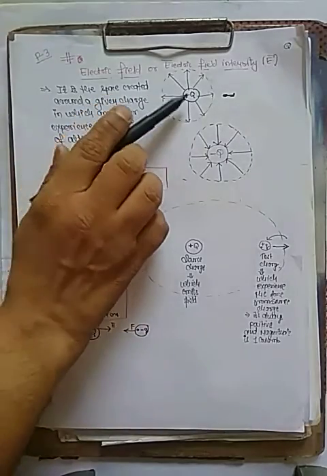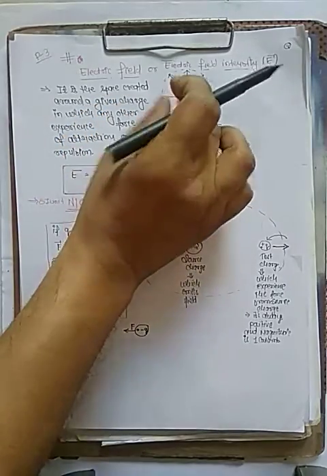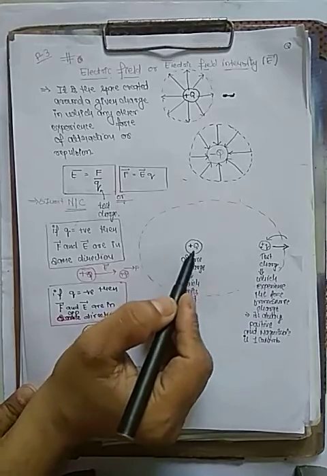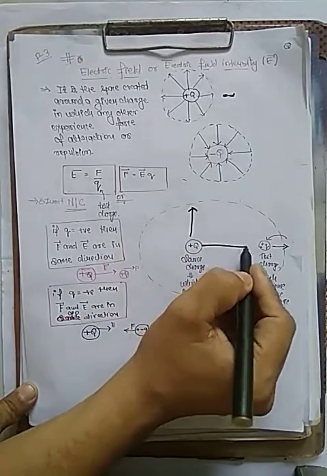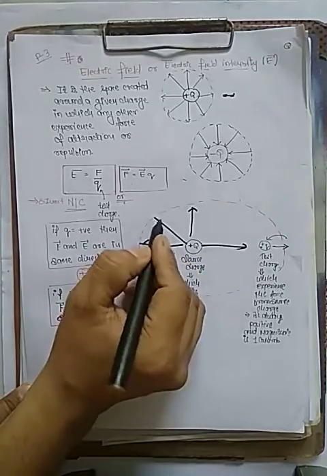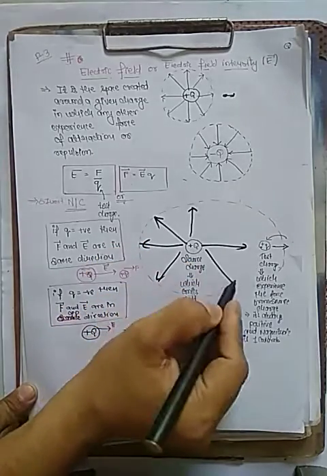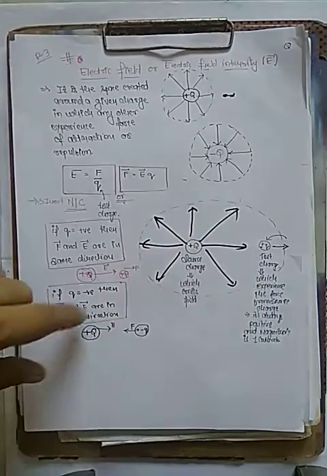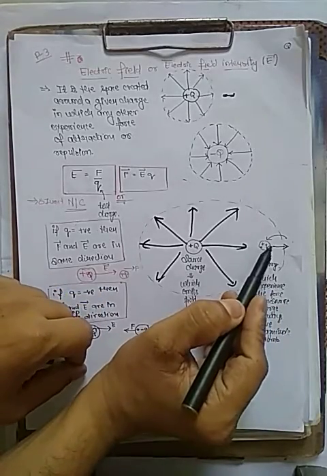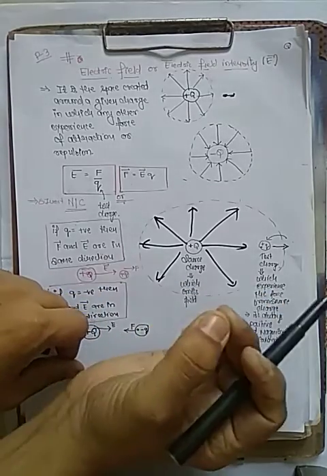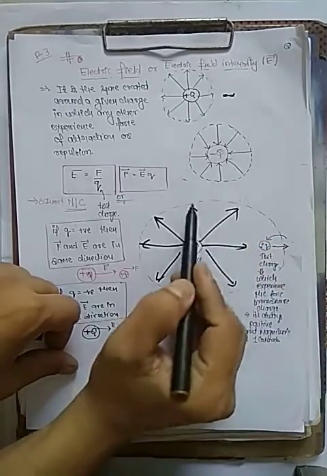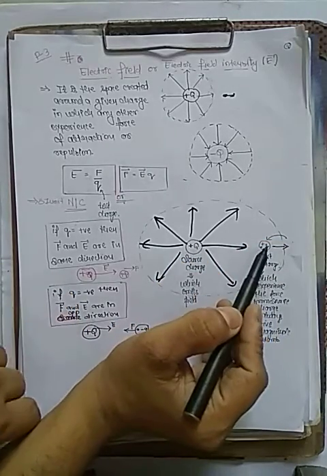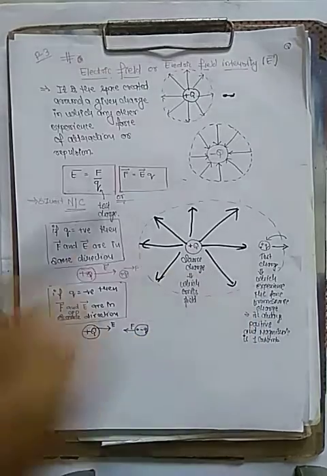Now let's understand this topic with the help of an example. Suppose this is a positive charge I am taking here. This positive charge exerts the electric field always in the radially outward direction. Now I take another positive charge and put it inside this electric field.